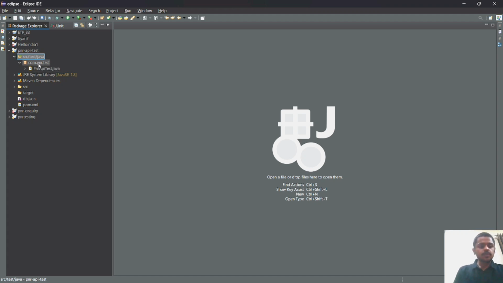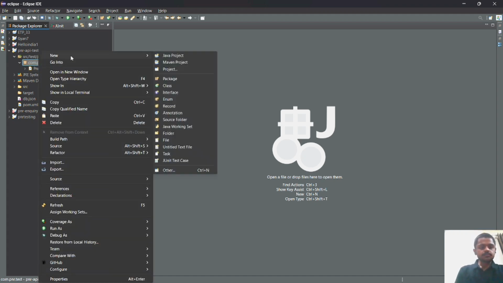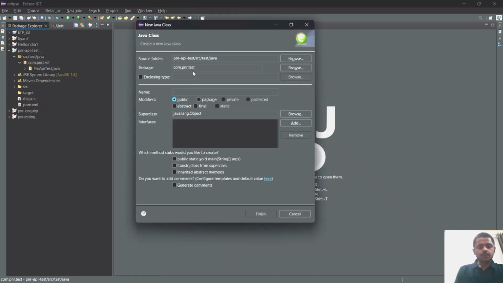Then right click on the package, go to new, create a class, and give any name like PNR API testing.